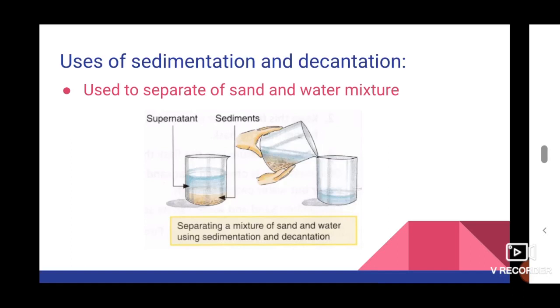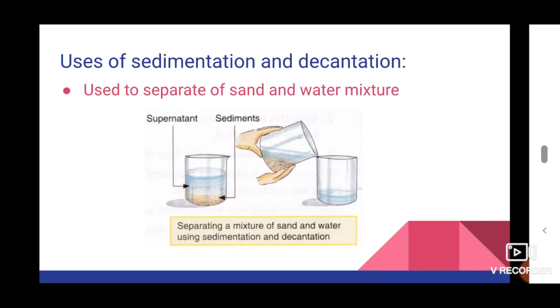Take the sand and water mixture in a beaker or in a container. Which is the heavier particle, sand or water? Sand. Sand is the heavier particle. So, mix the mixture well and allow it to stand undisturbed for some time.